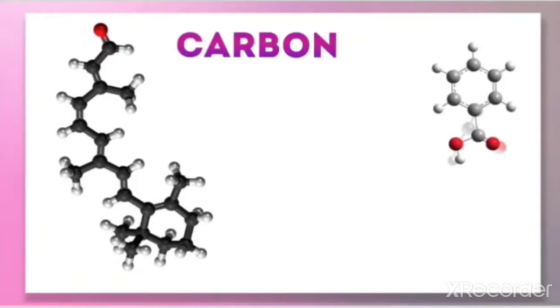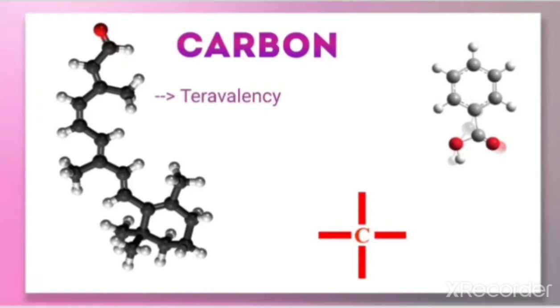Carbon has some important properties, as we have learned in the previous chapter, that make it a suitable element for forming organic compounds. That is tetravalency, that is, carbon is tetravalent. That means it can form 4 covalent bonds with others. It is very important, the tetravalency of carbon.